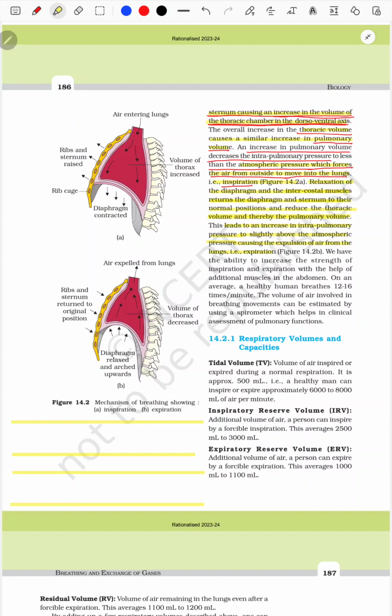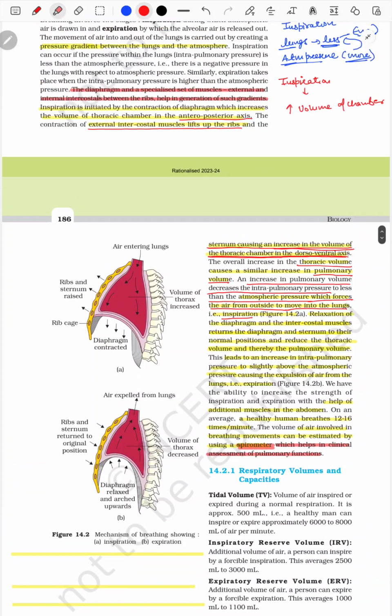We have the ability to increase the strength of inspiration and expiration with the help of additional muscles in the abdomen. On average, for a healthy human, breathing occurs 12 to 16 times per minute. The volume of air involved in breathing movement can be estimated by using an instrument known as the spirometer. So the spirometer is used to estimate the breathing movement, which helps in the clinical assessment of pulmonary function. I think you have understood this.